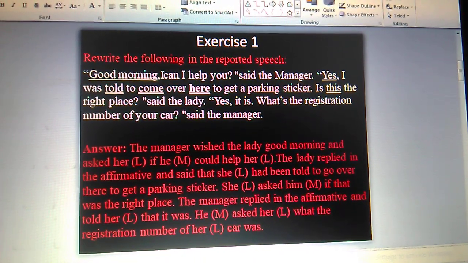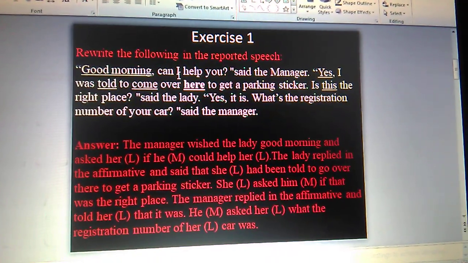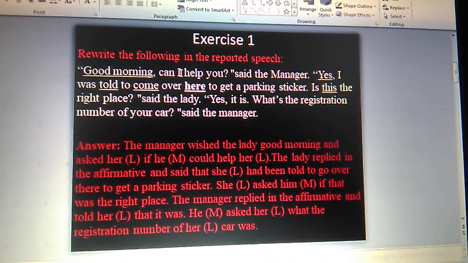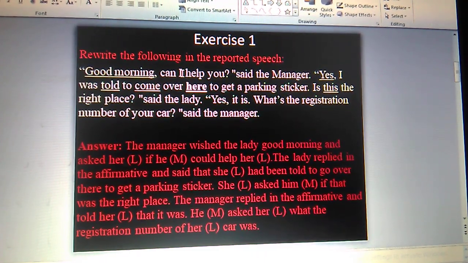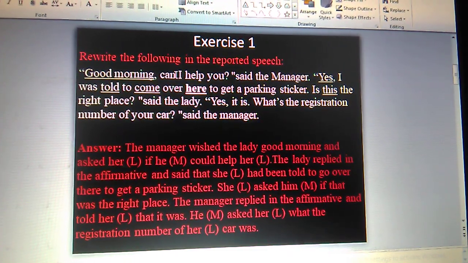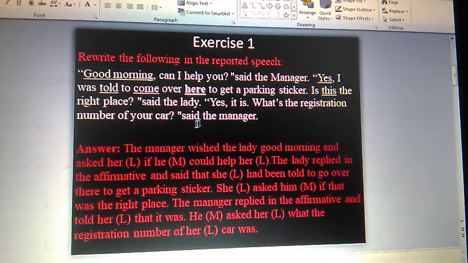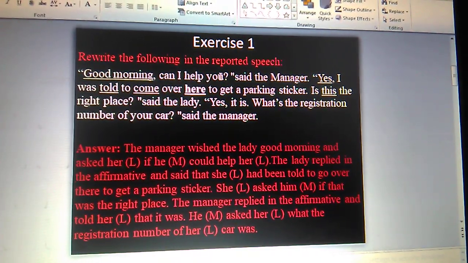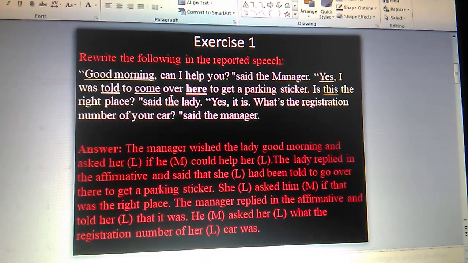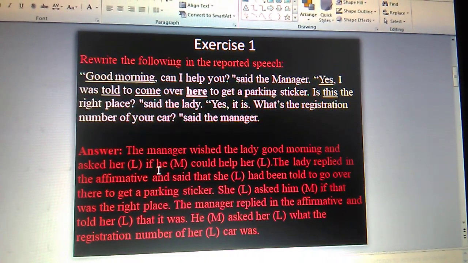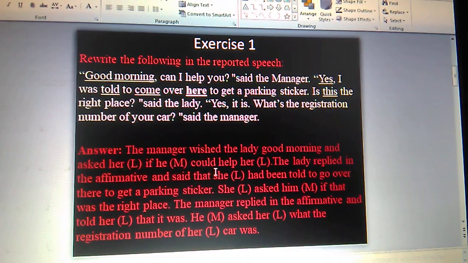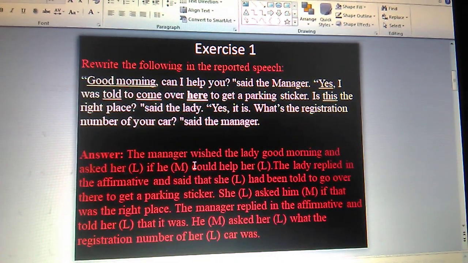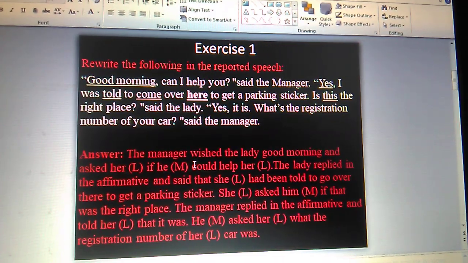okay, as this is yes-no interrogative, the connector will be if, then I will be he: first person as per subject, second as per object. The subject is the manager, that is why it will be he could help her. You will be her, second as per object, and the object is the lady. So in that way you have changed. If he could help her: her is the lady, that is why L, and he is the manager, that is why it is M. We discussed that one a lot in the class.